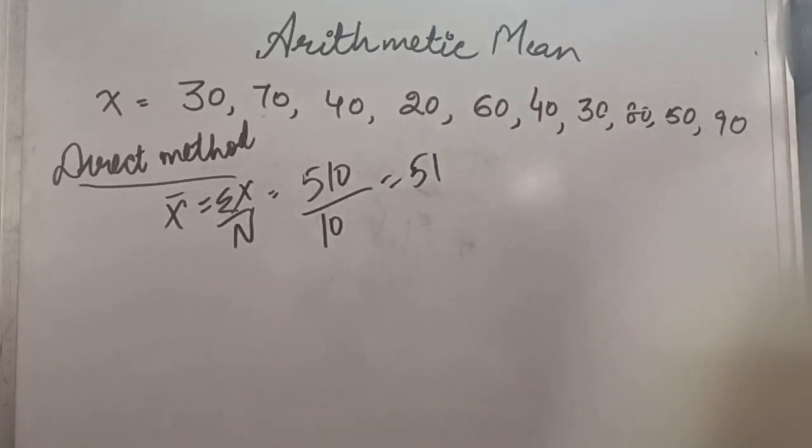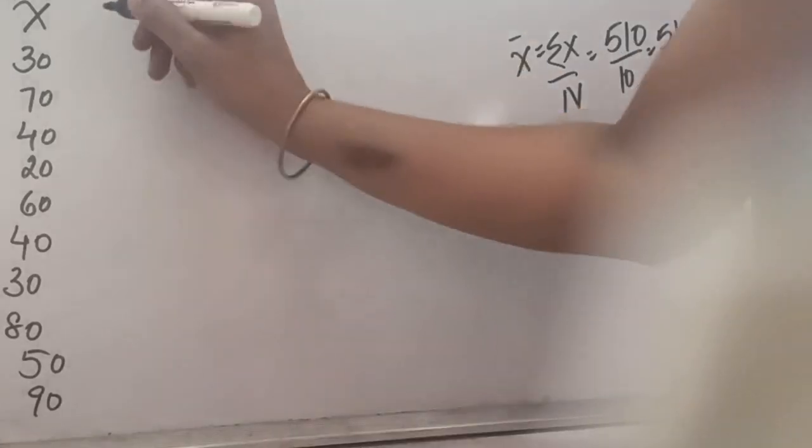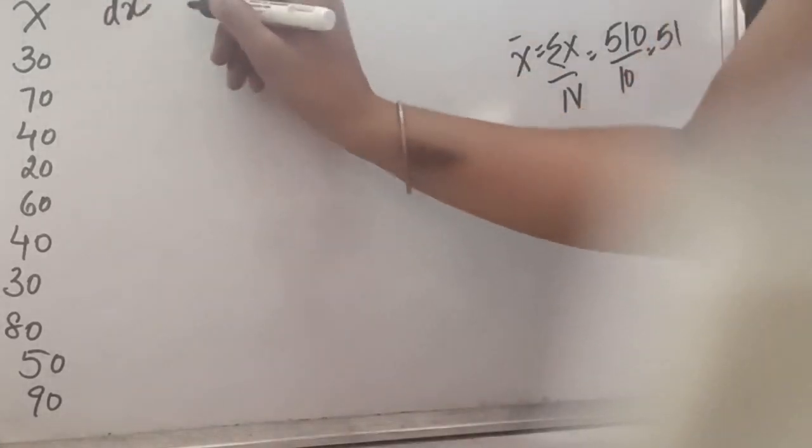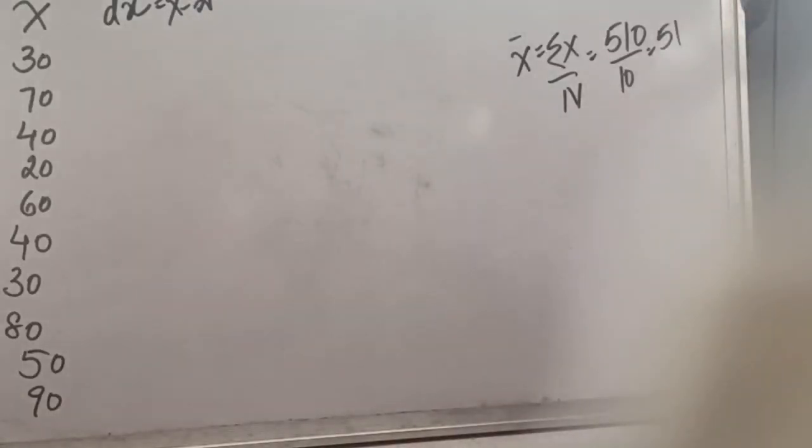Now let us see how to apply the shortcut method. For applying the shortcut method, we will have to calculate the dx, and the formula for calculating the deviations is x minus a. You can take any assumed mean, from within the series or from outside also. It is going to give you the same answer.